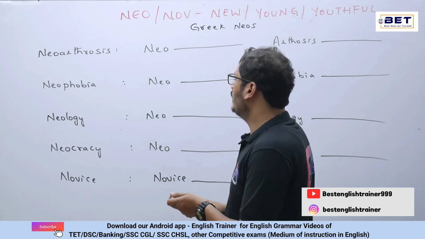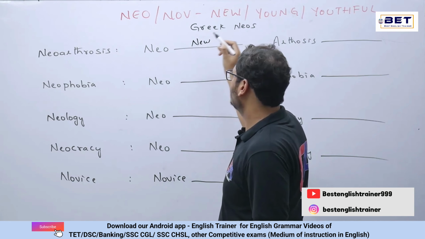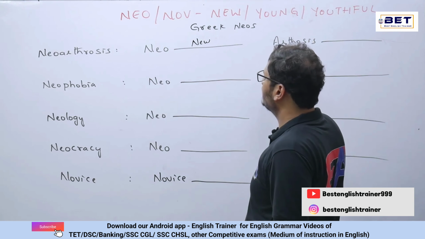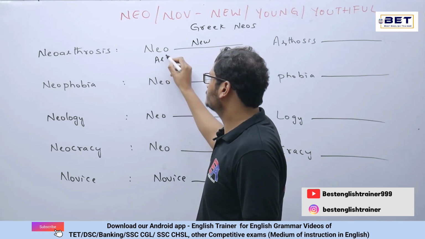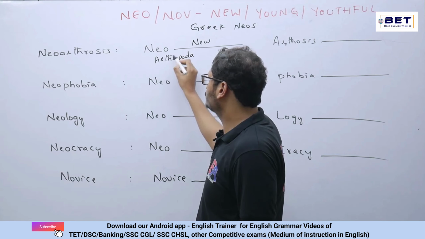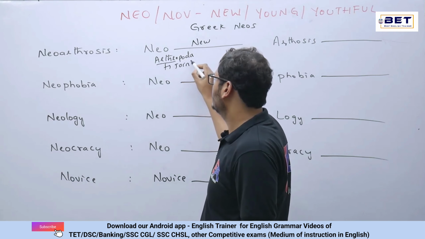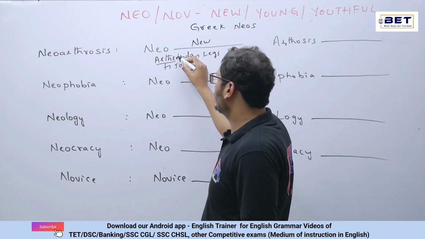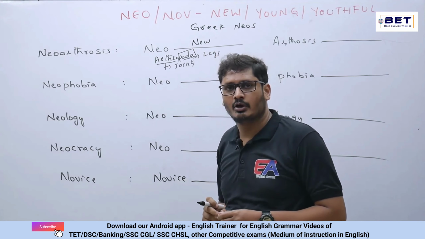Neoorthrosis. So neo is altogether new, and next we have the word called orthrosis. Now what is this orthrosis? Generally we have a topic in biology called arthropoda. Now what is this arthropoda? Arthro, the literal meaning of arthro is altogether joints, and poda is altogether legs. And whenever you come across a word called poda, the literal meaning would be legs over there.